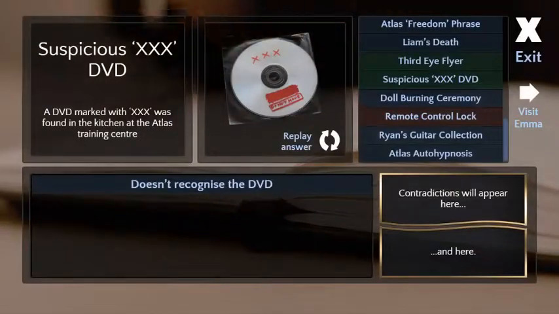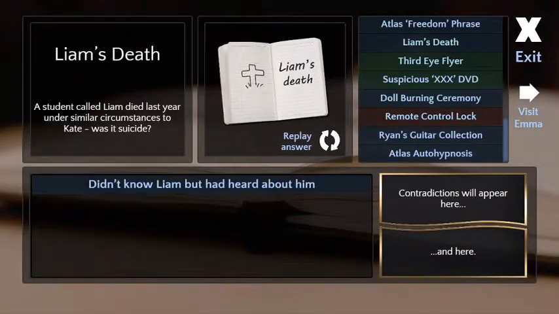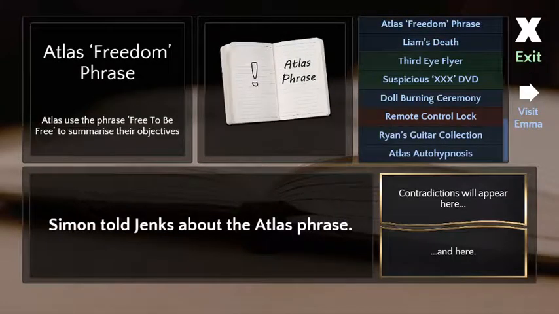No one wants to watch this with me? No one's a little curious about what's on this DVD? All right. Thank you. Probably be back later.